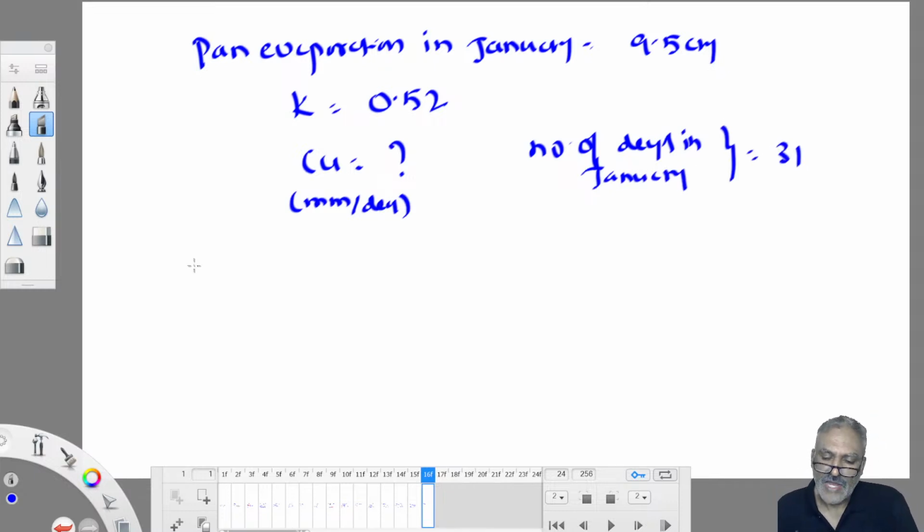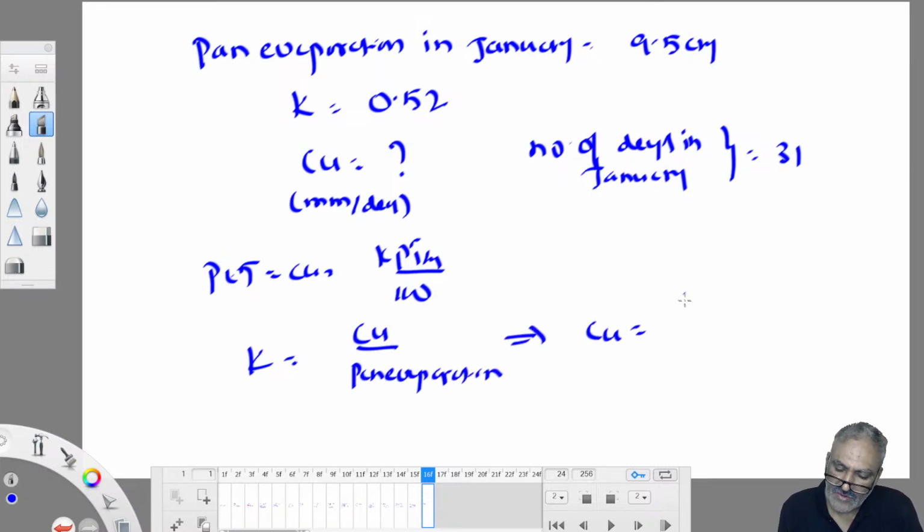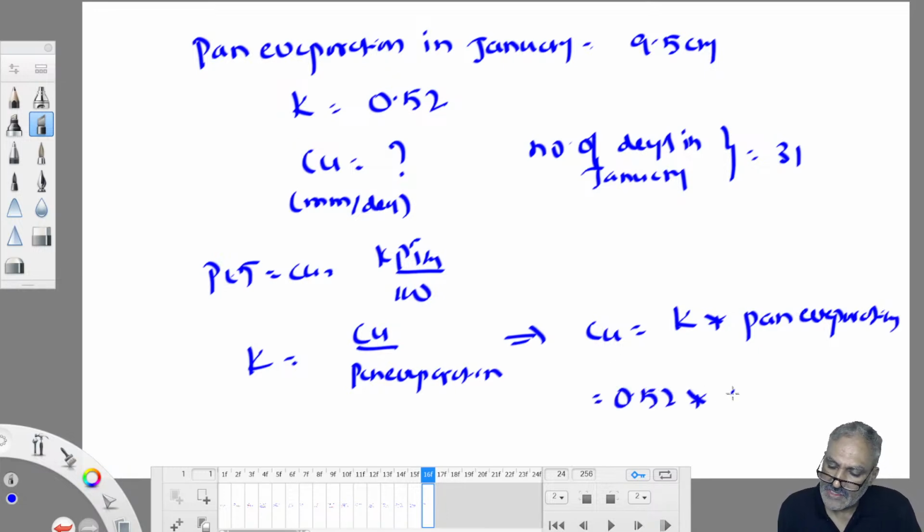Therefore, you cannot use the equation C is equal to Kp Tm by 100, because P is not given and Tm is not given. There is another way to work it out. The K value is known. K is equal to consumptive use by pan evaporation, so from here also you can find consumptive use. Consumptive use is equal to K times pan evaporation. K is given as 0.52, pan evaporation is given as 9.5, so you will get centimeter per month.